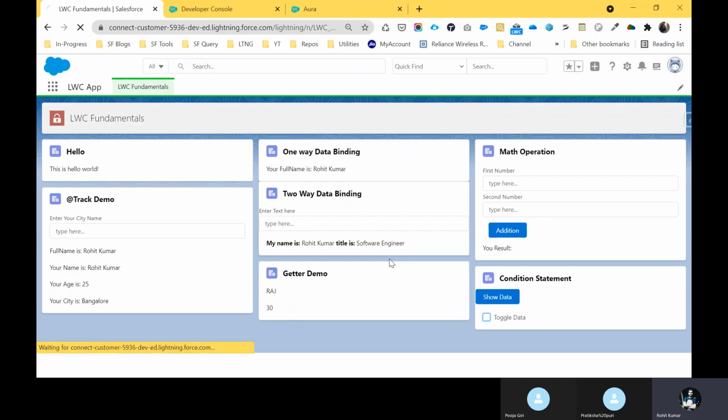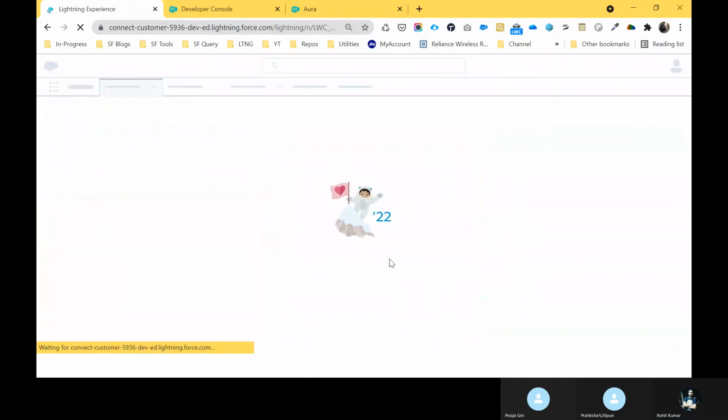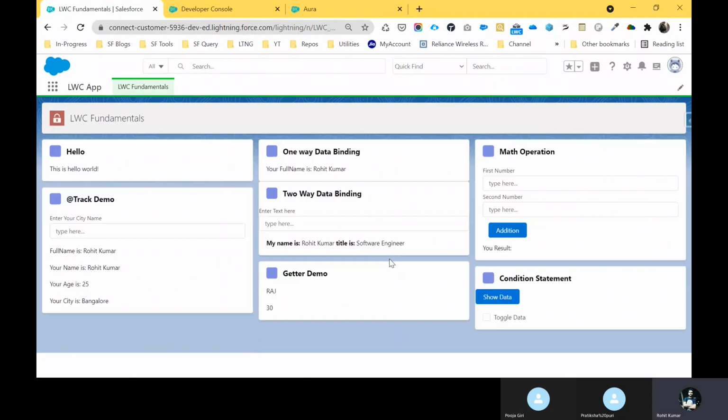Okay, so just refresh this one, and here you can see toggle data. Let me click this toggle data, you can see my toggle data, right? And once you uncheck this one, you can see it hides, vice versa.